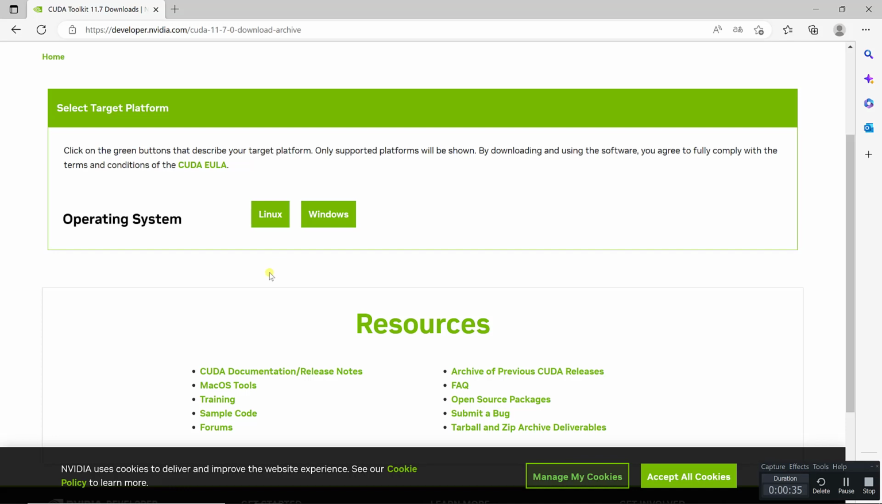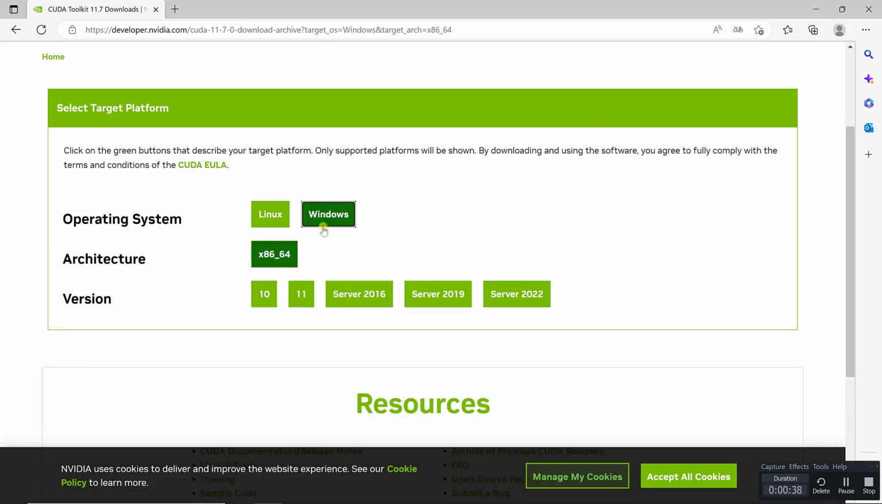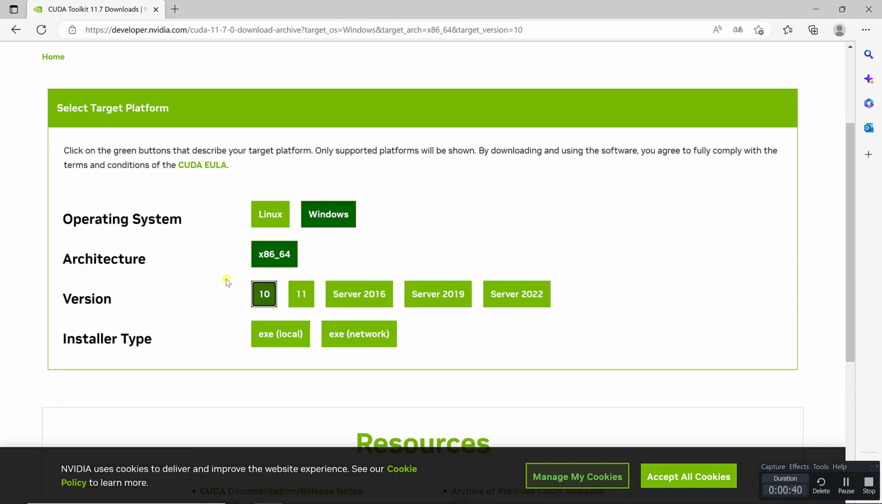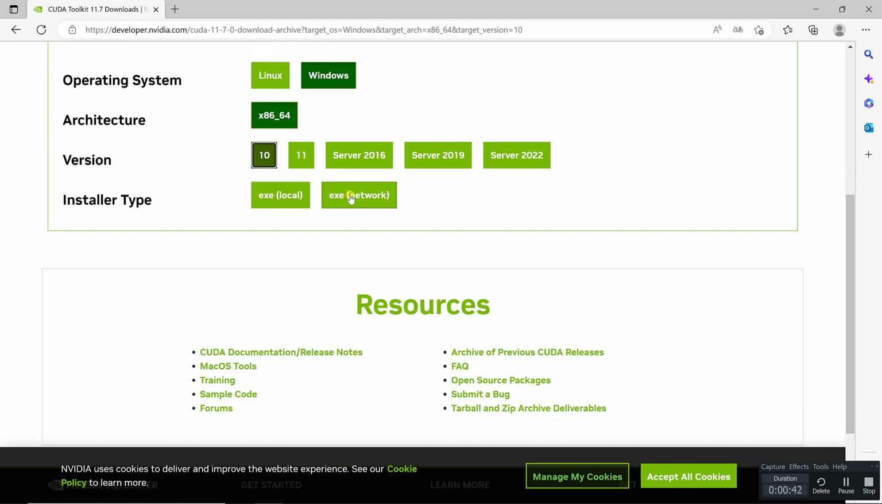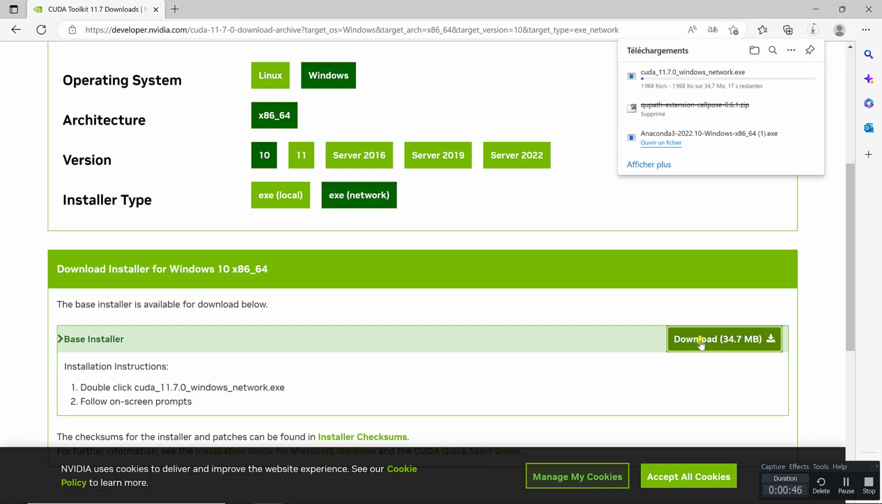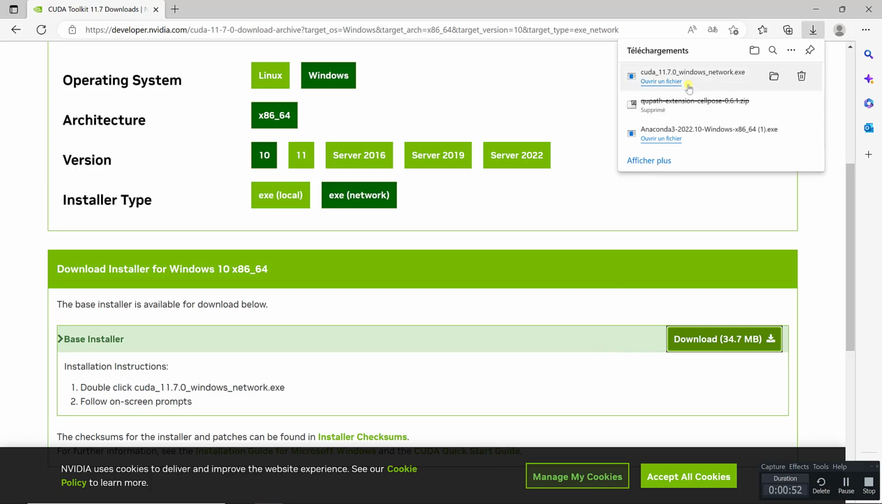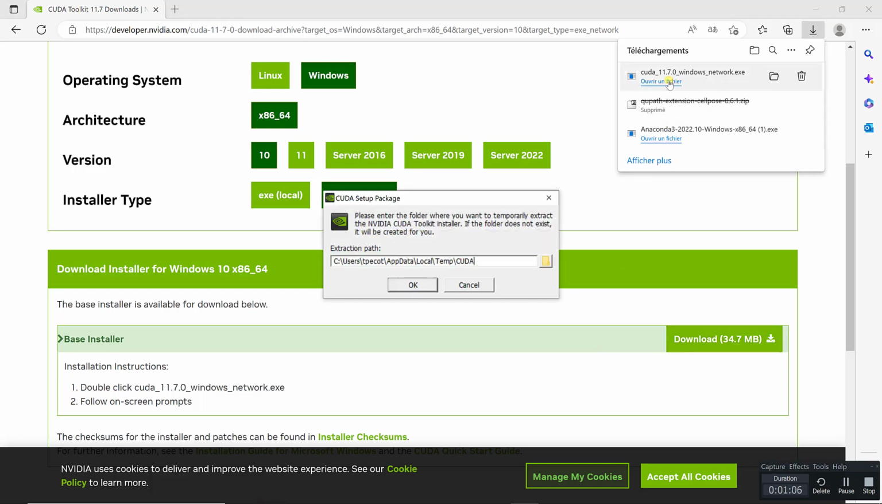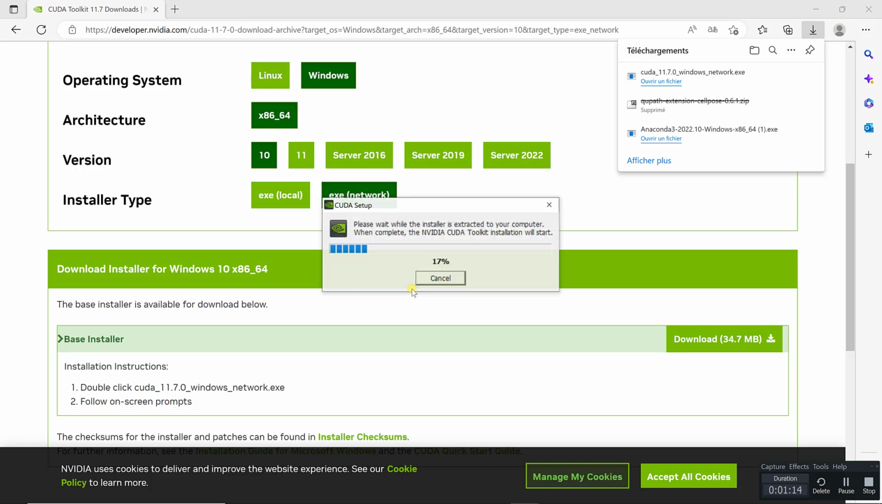So you need to define which operating system you're using. So it's Windows 10 for me, and I'm going to use the executable on the network. So then you can directly download the executable to install CUDA. And then it asks you where you want to put it. Just keep the regular one, it's going to be fine.